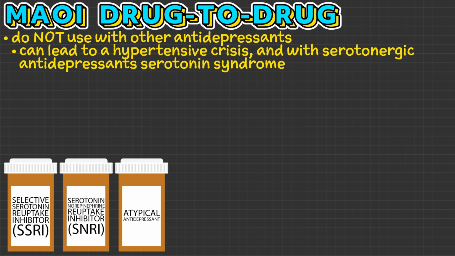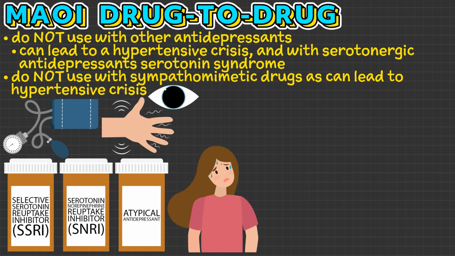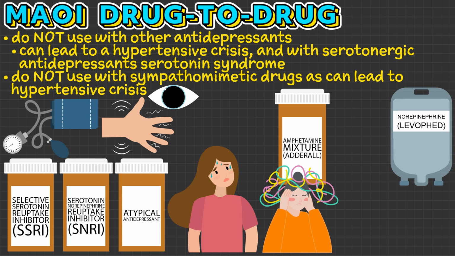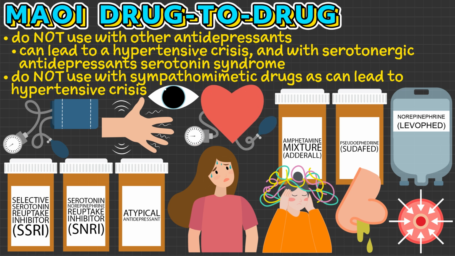Doing so can lead to a hypertensive crisis, and in cases involving serotonergic antidepressants, it can lead to serotonin syndrome. Additionally, they should not be used with sympathomimetic drugs, such as amphetamines, a central nervous system stimulant, norepinephrine, a vasopressor, and pseudoephedrine, a nasal decongestant, as this too can lead to a hypertensive crisis.